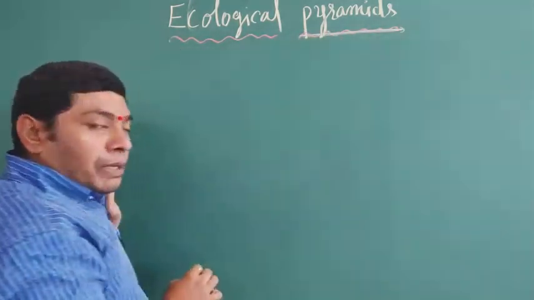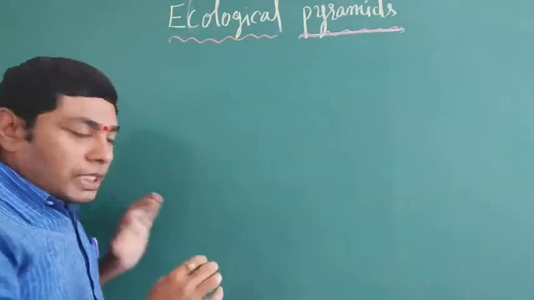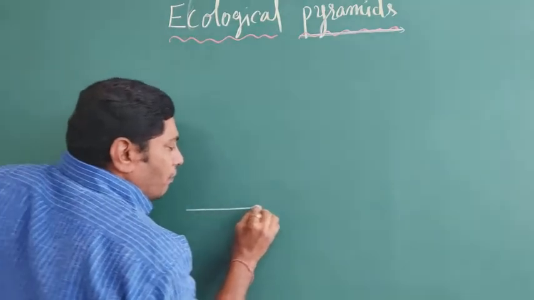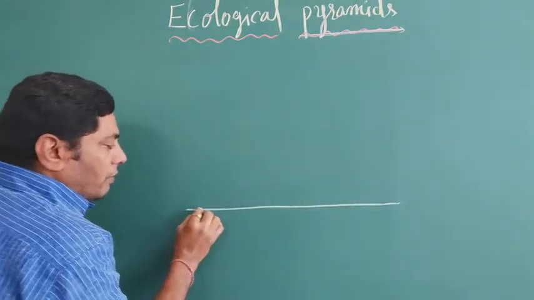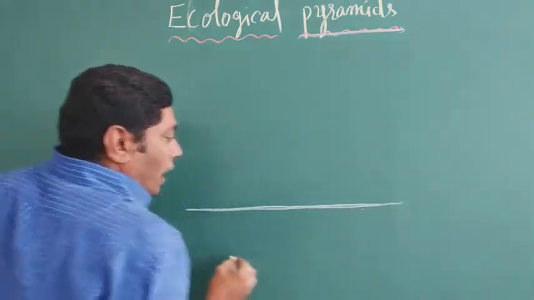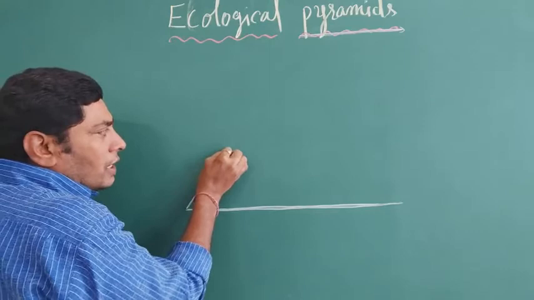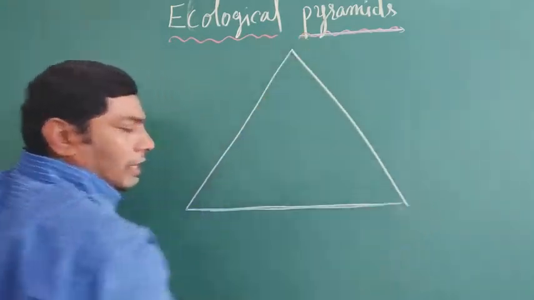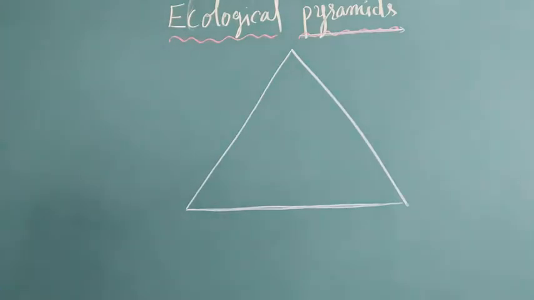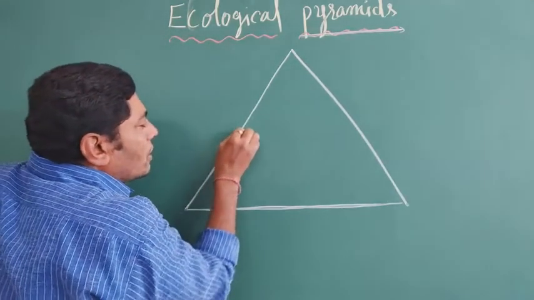We already know the shape of the pyramid: the base of the pyramid is broad, and as it goes up it becomes narrower, narrowing down towards the apex level.